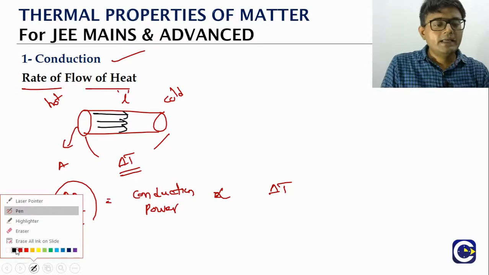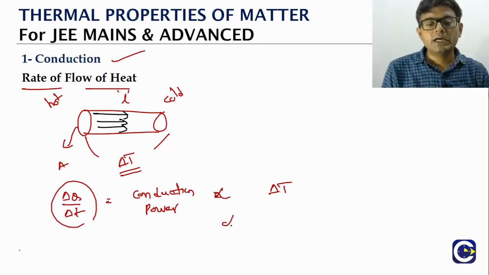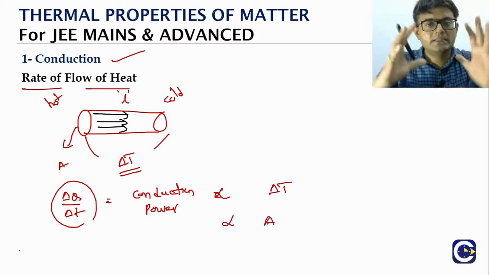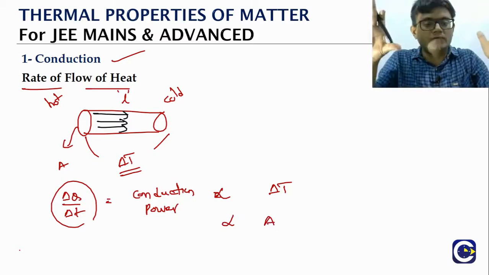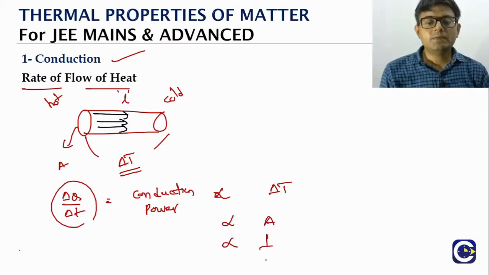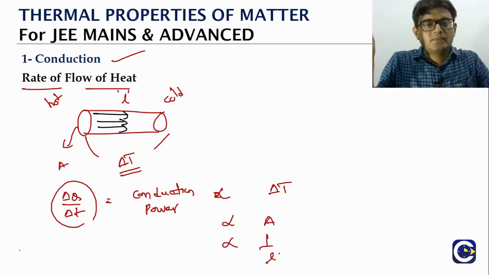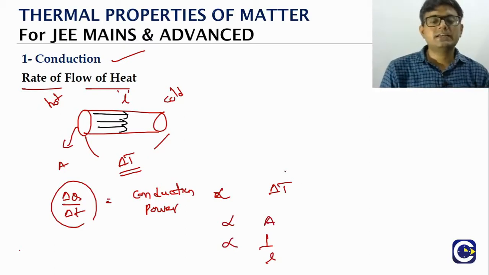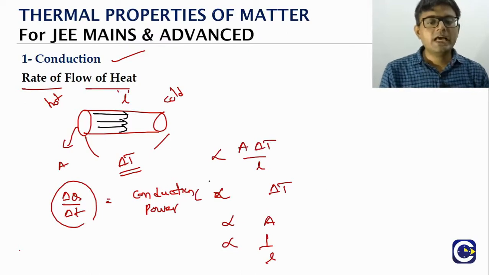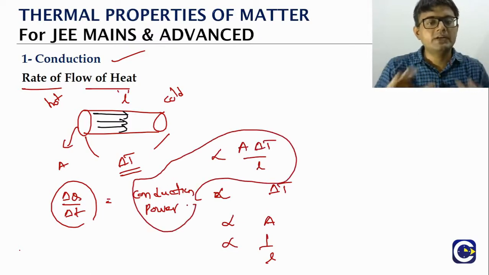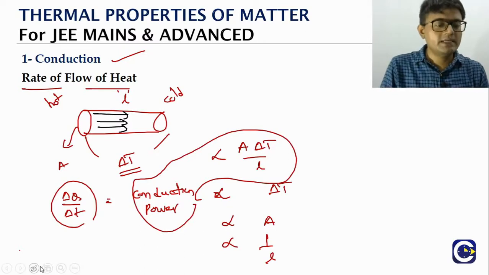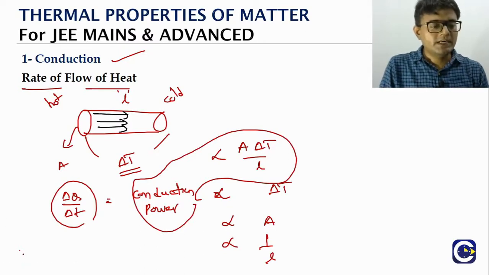And it will be directly proportional to the area of cross section, meaning larger area of cross section means more amount of heat can flow. And it will be inversely proportional to the length. So summing up these relations, the conduction power is proportional to A delta T by L. So whenever we have a proportional relation, we can make this into an equation. That's what we call the equation for thermal conduction.